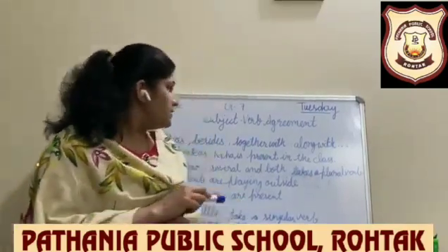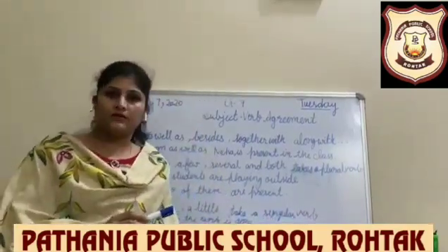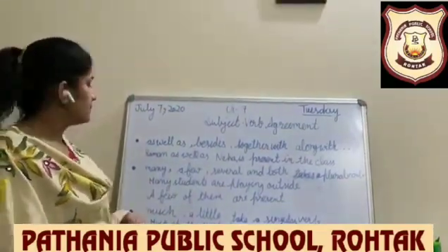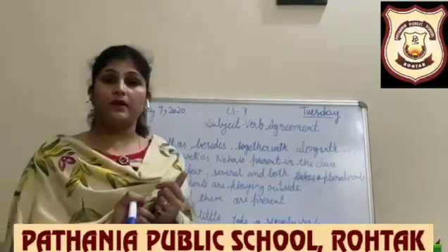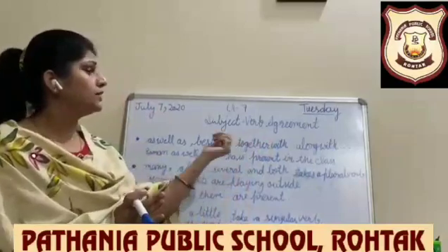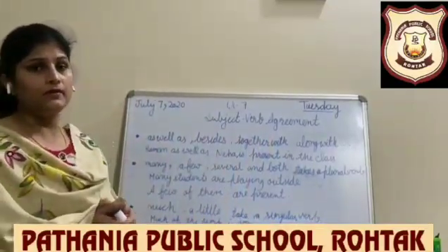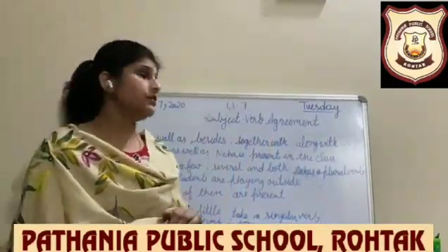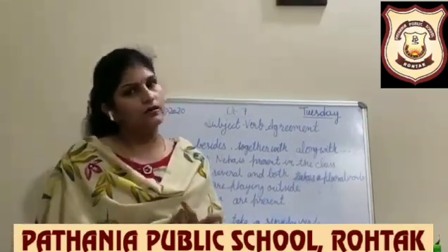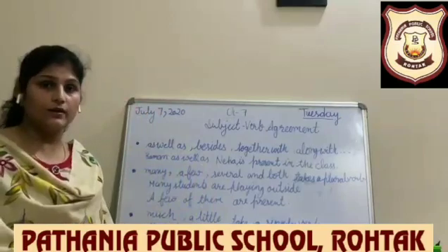My friend with his brothers is in the party. So again, my friend with, as well as, or we can say together with his brothers, is in the party. Here again we have used a singular verb because our subject is singular.